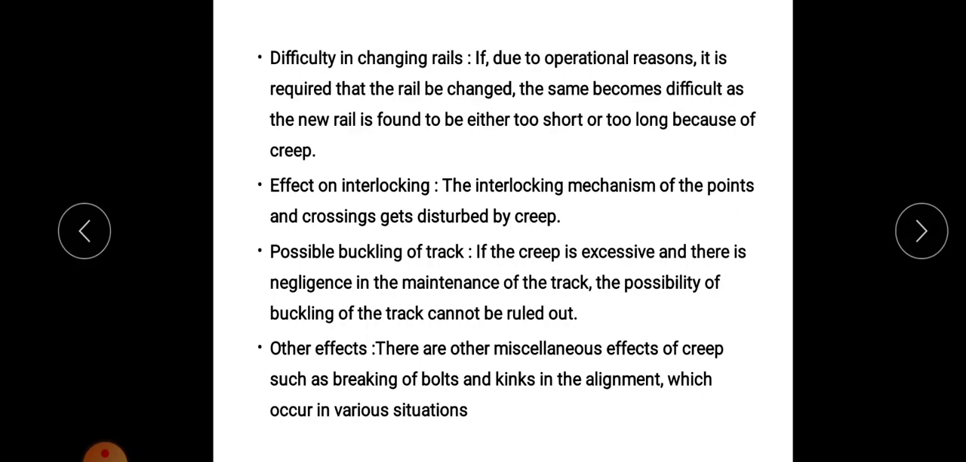The next effect is on interlocking. The interlocking mechanism of the points and crossings gets disturbed by creep. In points and crossings there is an interlocking mechanism that we will discuss in the coming module. That will be disturbed by this creep. Then possible buckling of track. If the creep is excessive and there is negligence in the maintenance of the track, there will be a possibility of buckling of the track.